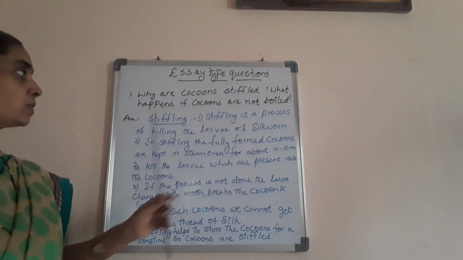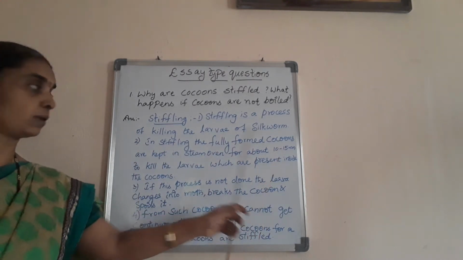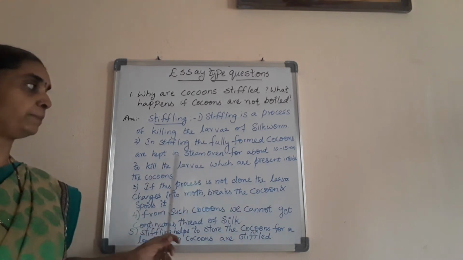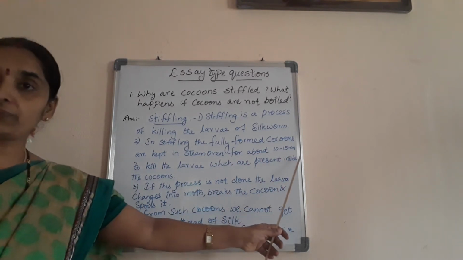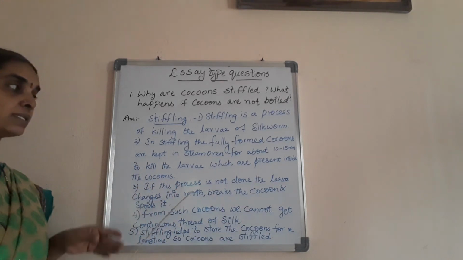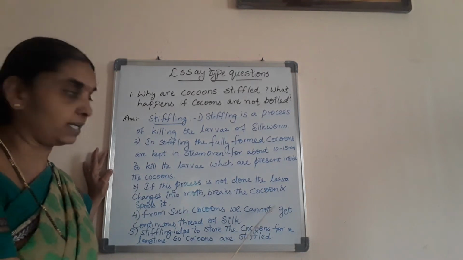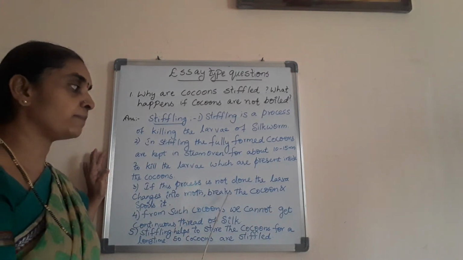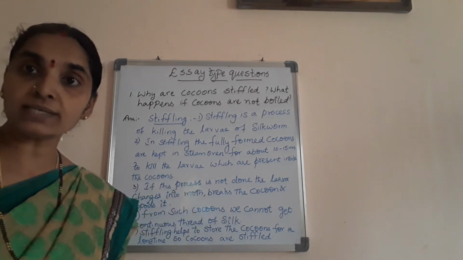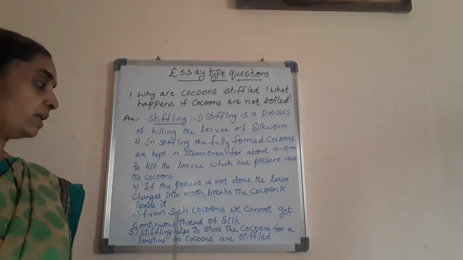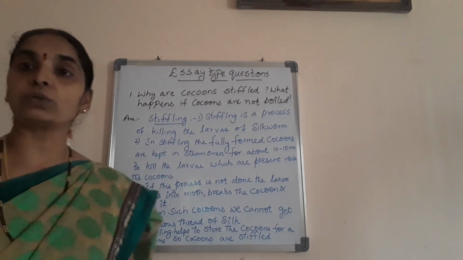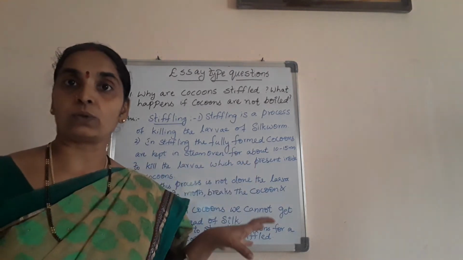See here, stifling is a process of killing the larva of the silkworm. In the stifling process, the fully formed cocoons are kept in a steam oven for about 10 to 15 minutes to kill the larvae which are present inside the cocoons. If this process is not done, the larva changes into a moth, breaks the cocoon and spoils it. So from this we cannot get the continuous silk thread. So stifling helps to store the cocoons for a longer period. These cocoons are to be stifled. So like this you are going to write.